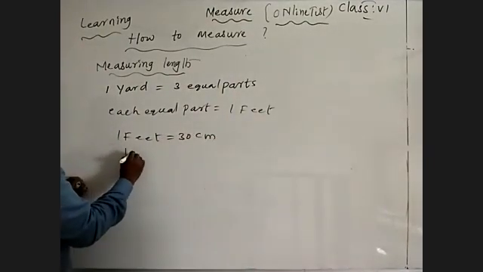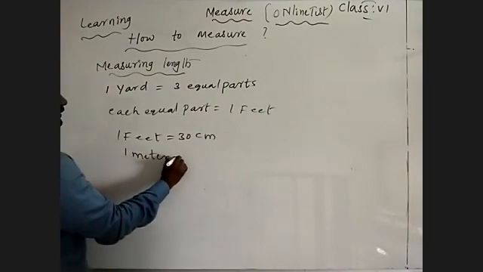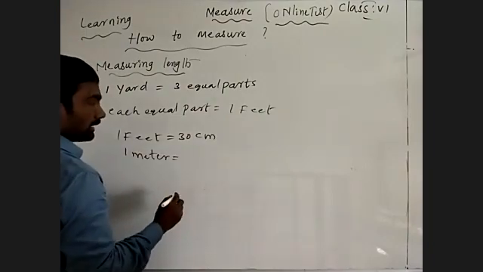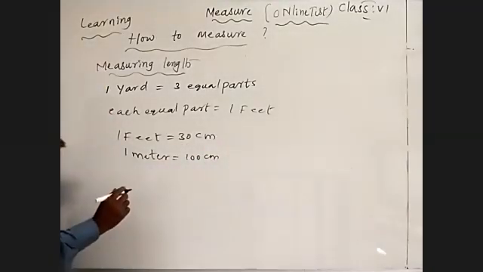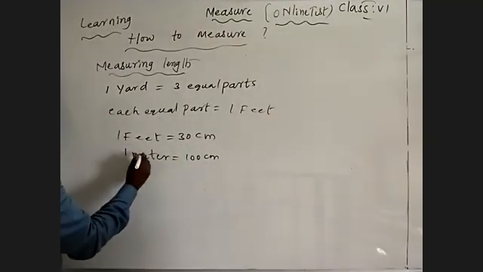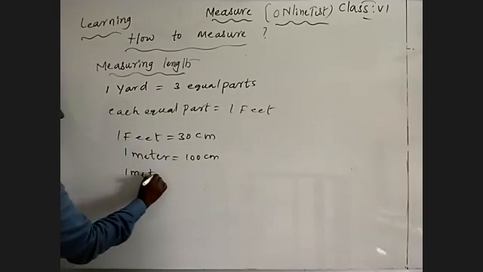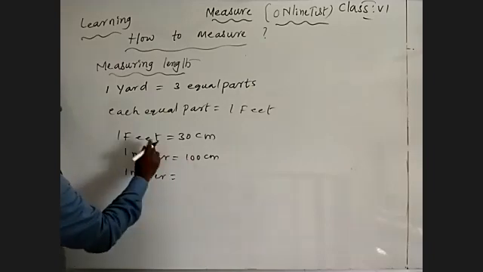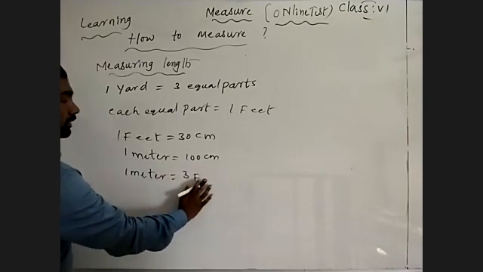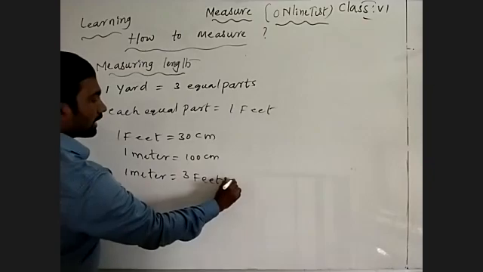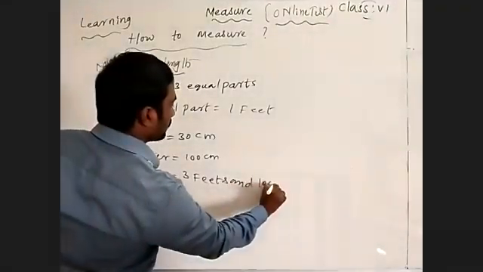Already we know that 1 meter is equal to 100 centimeters, and 1 meter is equal to 3 feet and 10 centimeters.